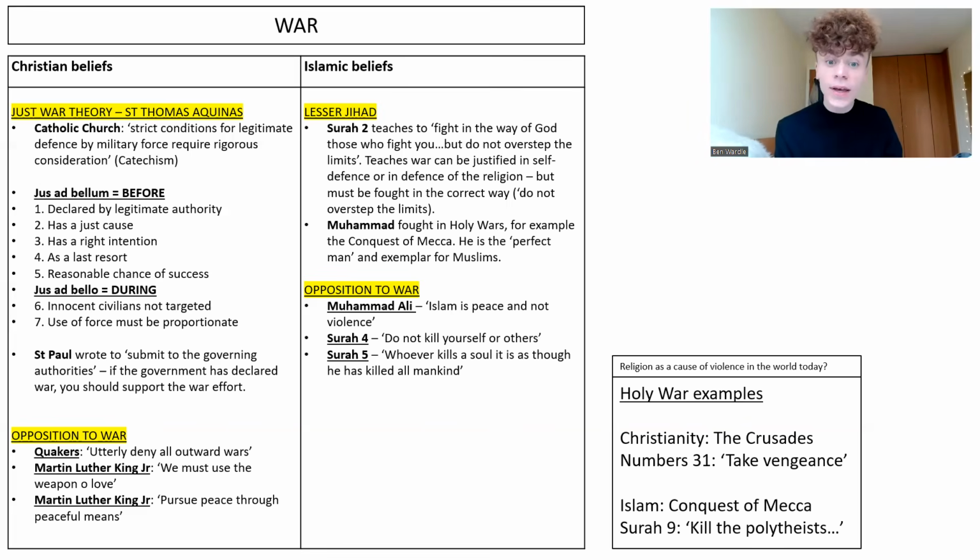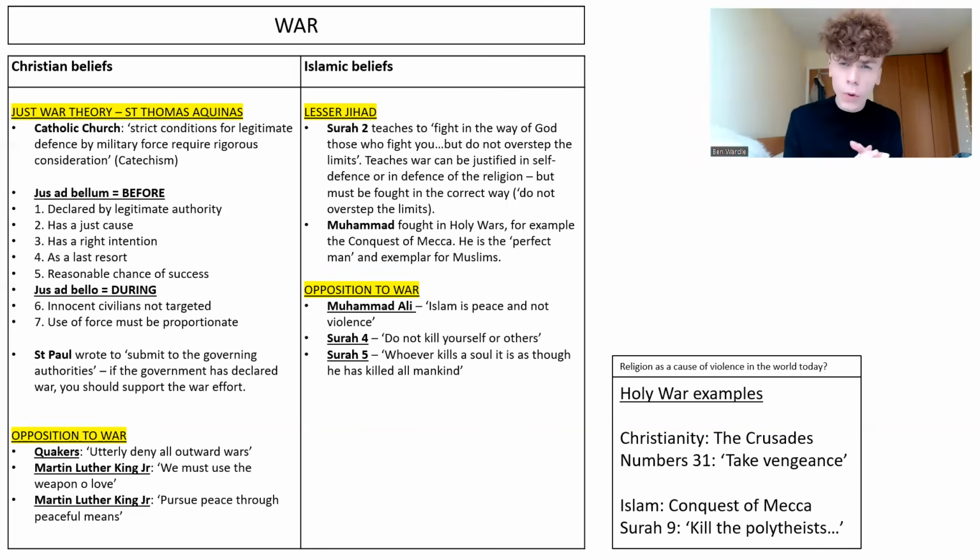Surah 4 says, do not kill yourself or others. So, of course, in war, there is risk that you will die, but you will also cause other people to die as well. And Surah 5 says, whoever kills a soul, it is as though he has killed all mankind. And again, it is that idea that war inevitably is going to involve death.